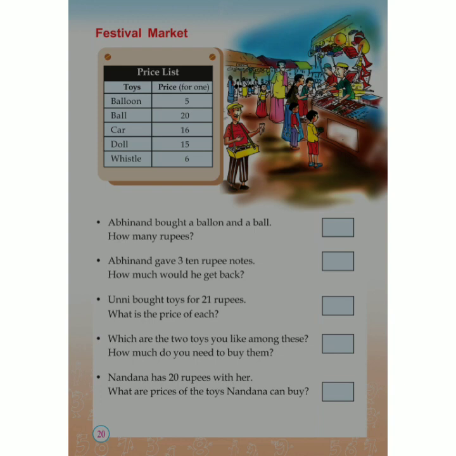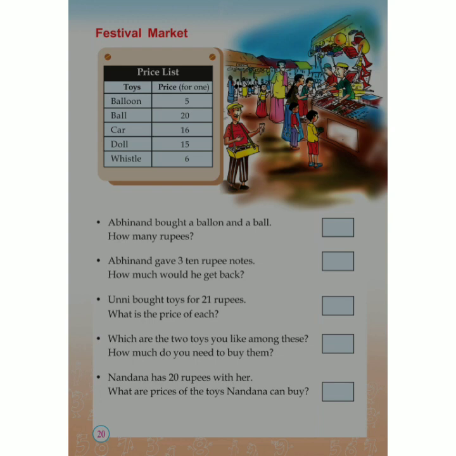Now, Unni bought toys for 21 rupees. What is the price of each? So, Unni bought toys for 21 rupees. Which toy Unni bought? Tell me. Which will be the toys Unni bought?